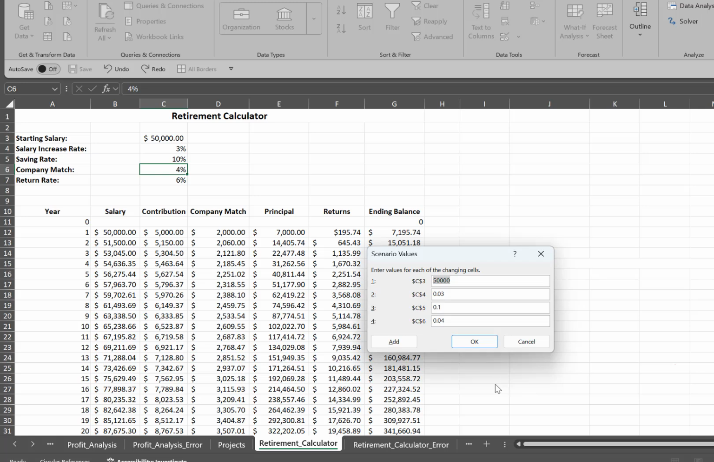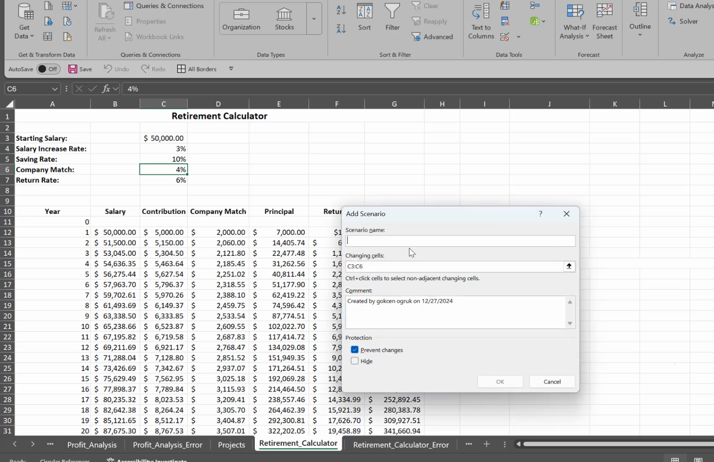In the Scenario Values dialog box, the starting salary is going to be $60,000, so we need to change this. And the increase is 3%. And the saving rate is 15%. And then the contribution is 3.5. And click Add to add another scenario.